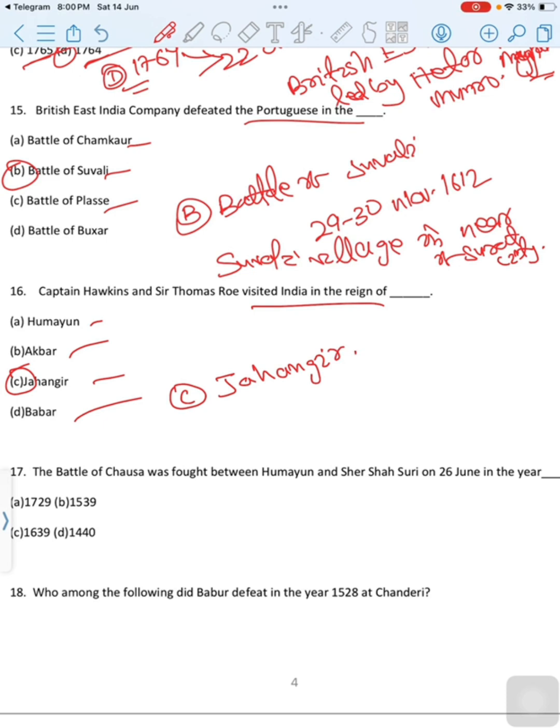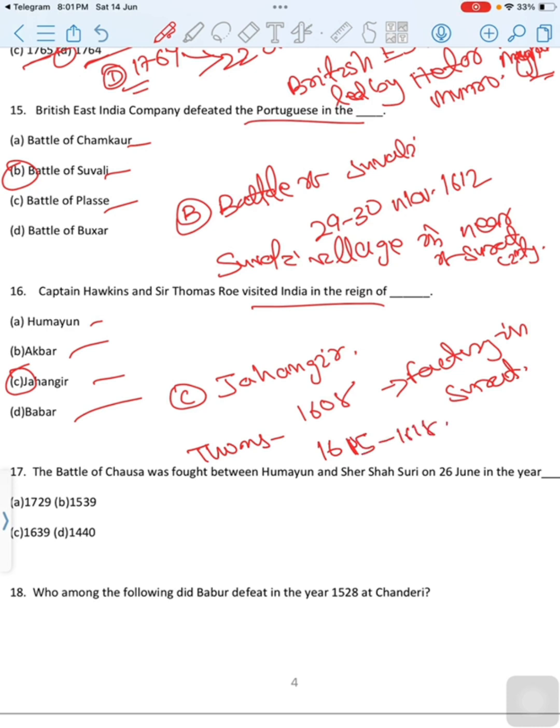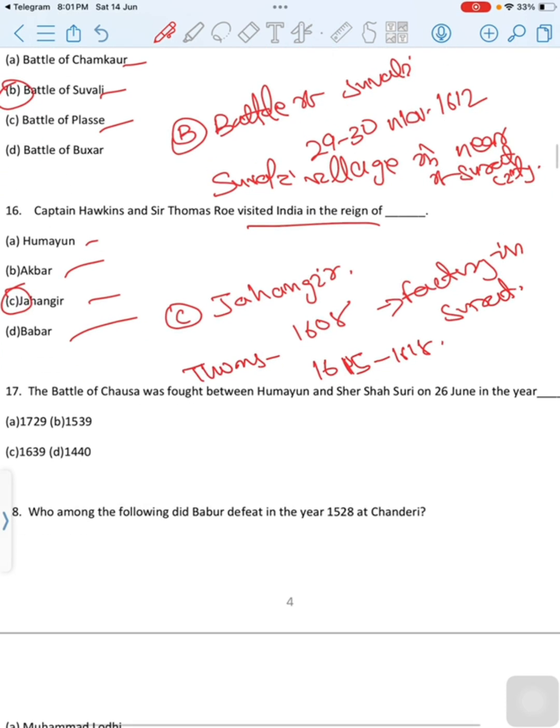Sir Thomas Roe and Captain Hawkins visited India during the reign of Jahangir. Captain William Hawkins went to the court of Emperor Jahangir in 1608 to seek permission to open a factory in Surat. Thomas Roe was the first ambassador to visit India during the reign of Jahangir, from 1615 to 1618. His objective was to obtain protection for the East India Company factory at Surat. Correct option is option C, Jahangir.